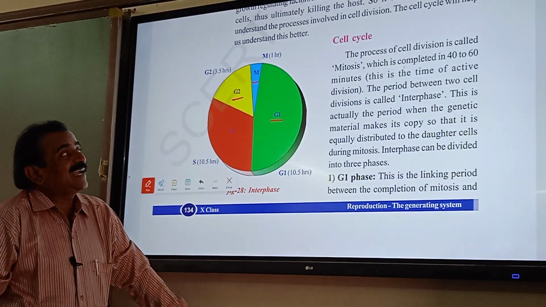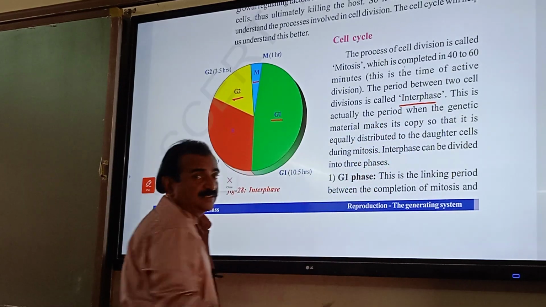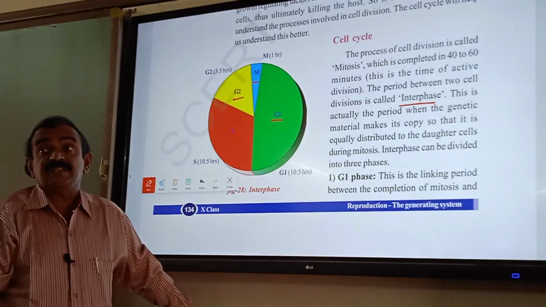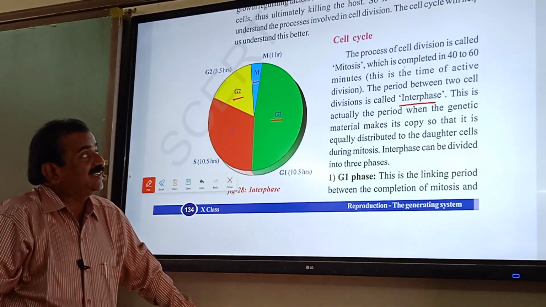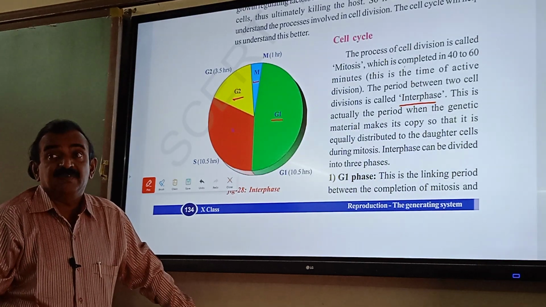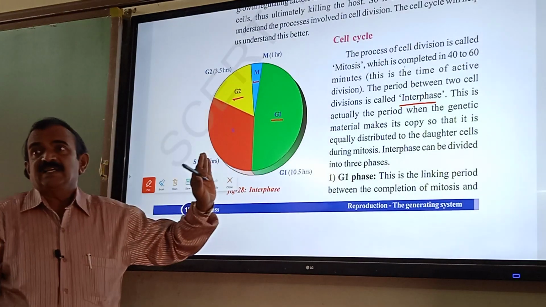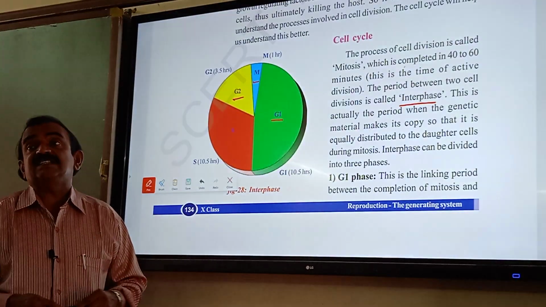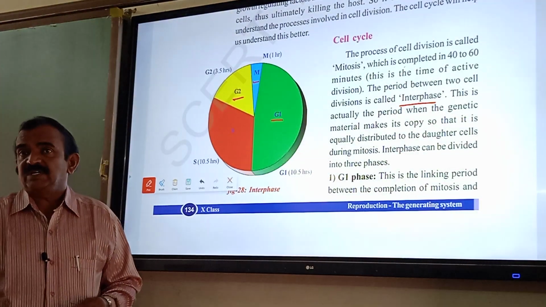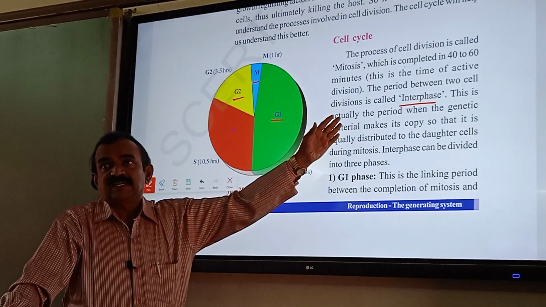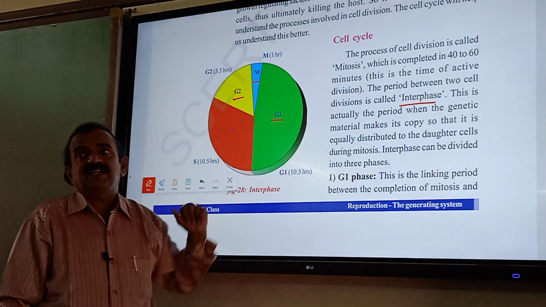So here you see the time period is given, and you need to understand a 2-mark question: what is interface? The period between the 2 cell divisions is called interface. So this is the actual period. Here synthesis of genetic material takes place, formation of new genetic material takes place. Interface is the period between the 2 cell divisions.